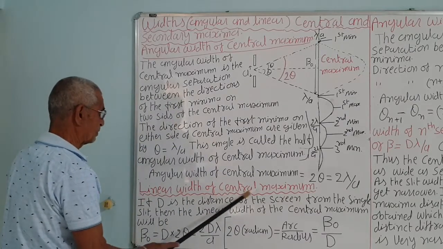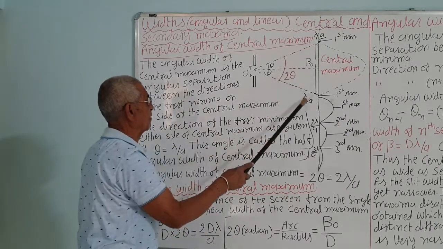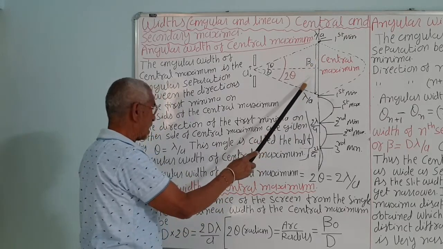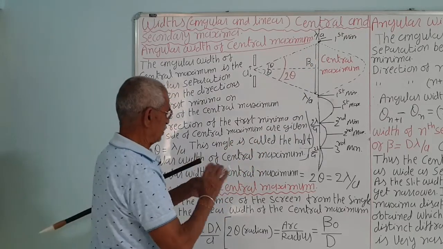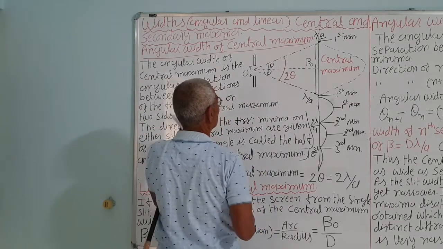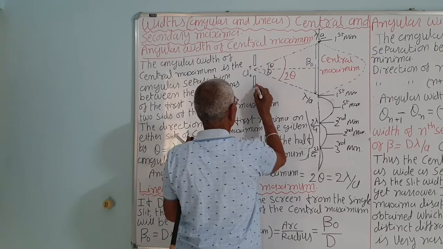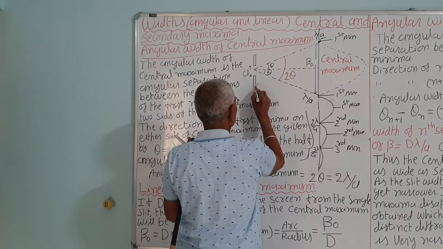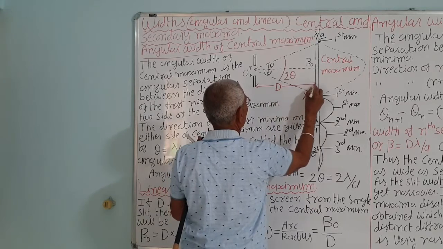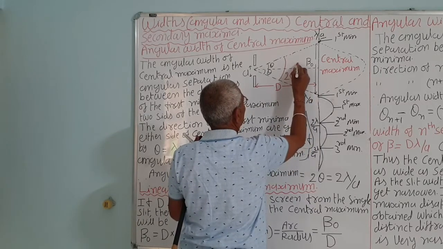Now, linear width of the central maxima. What is the linear width? Beta. This is just like arc upon radius, correct? This distance is, say, D, the distance of the screen from the slit. This distance is D. This is also D, you can see.